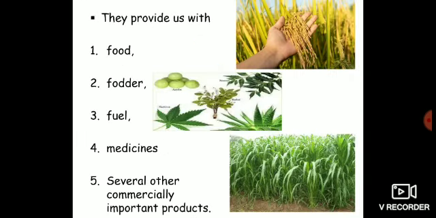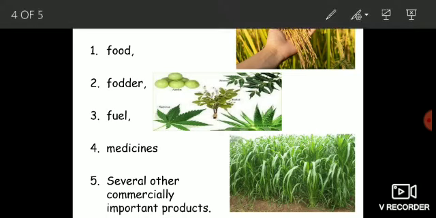Now something about their importance to the survival of humans. We directly or indirectly depend on angiosperms for everything we need in our day-to-day life. For example, all our food directly or indirectly comes from plants.